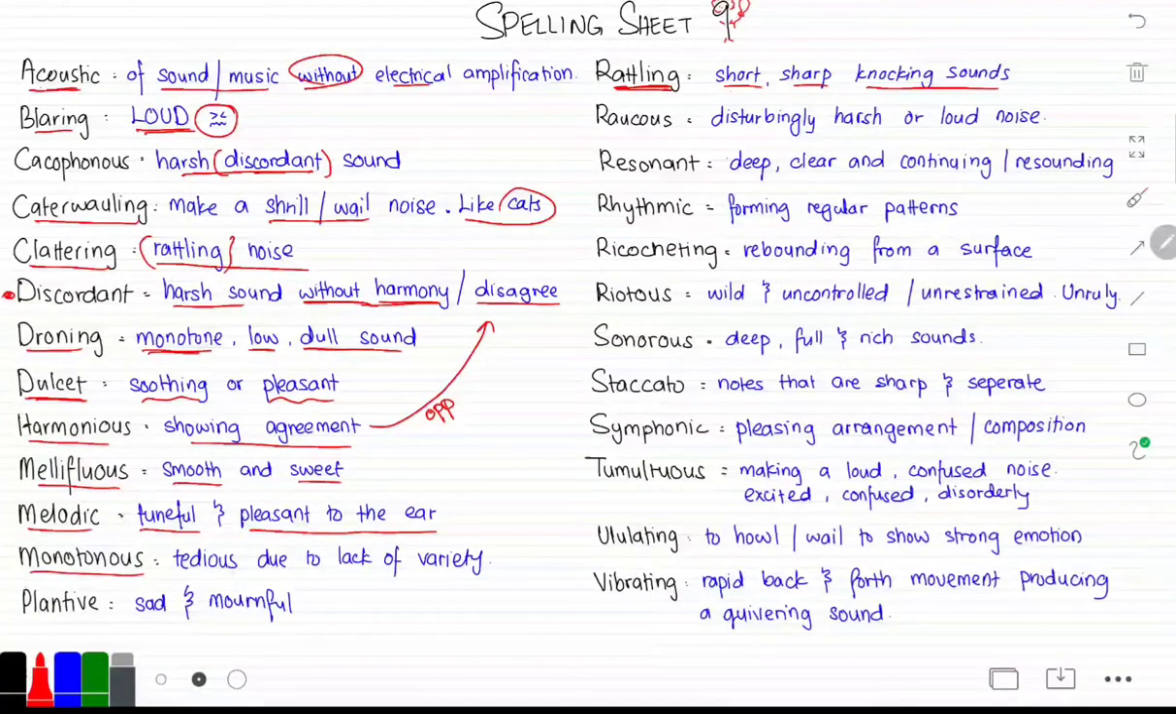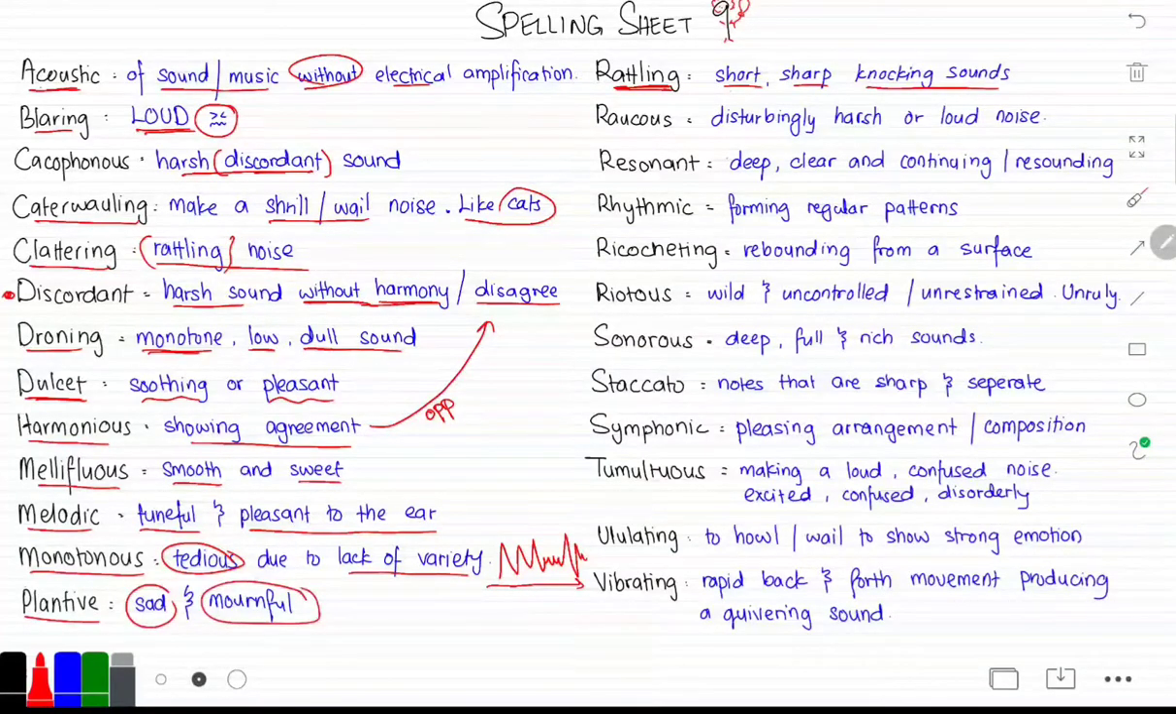Monotonous, as we mentioned, is something that's tedious due to its lack of variety. Because usually in sounds we have sounds that go up and down and up and down. But monotonous would kind of have just one singular tone. What does plaintive mean? Plaintive means something that is sad and mournful. Think of the plaintive cry of someone. Let's say, the widow's plaintive cry made me feel so sad.